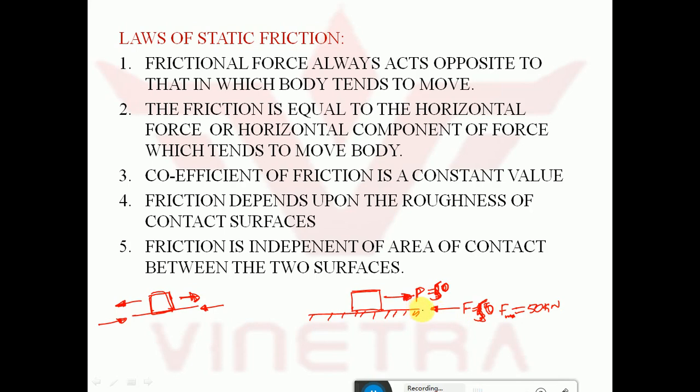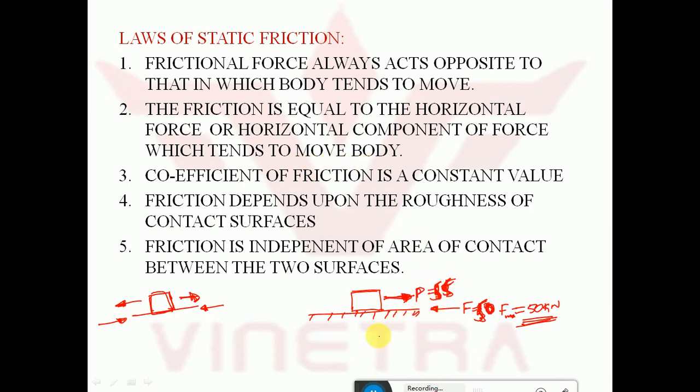Up to that, as the applied load increases, the frictional force increases. If I make it 55, this will remain 50 only because it is the maximum limiting value. Beyond this, the frictional force will not develop. If I apply a force of 55 kilonewton, the body tends to start to move. The frictional force is equal to the horizontal force or horizontal component of force which tends to move the body.